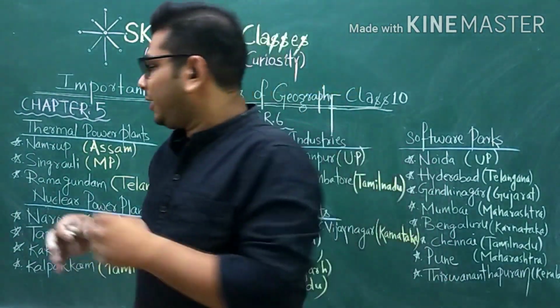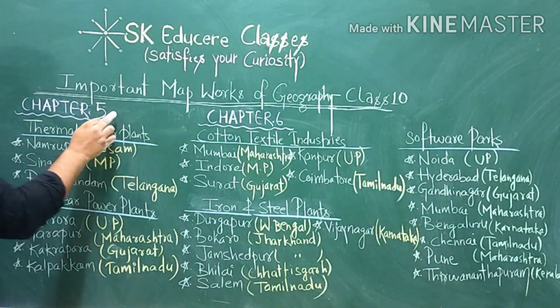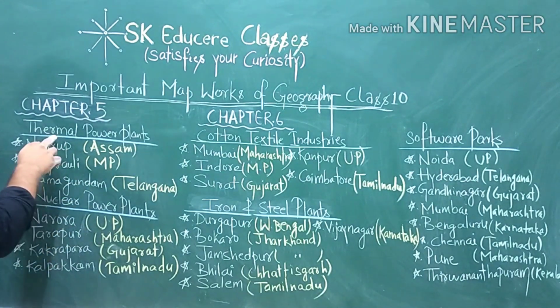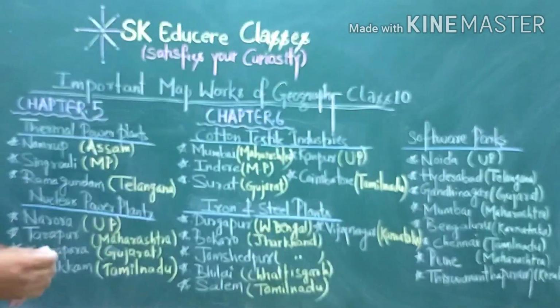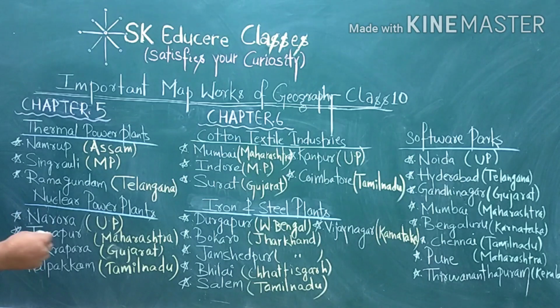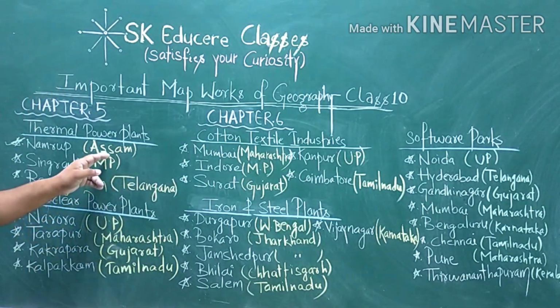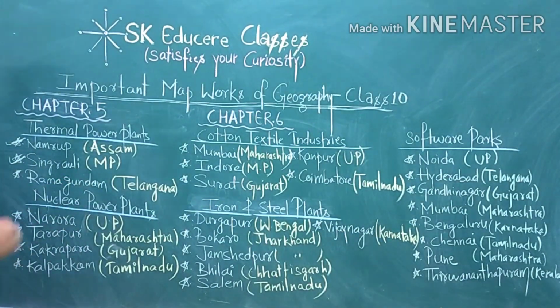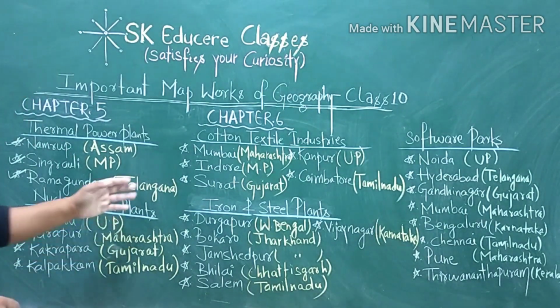So again we will continue chapter 5, that is mineral and energy resources. Thermal power plants may also be asked. The important thermal power plants are Namrup thermal plant, that is located in Assam. Singrauli thermal plant, that is located in Madhya Pradesh. Ramagundam thermal plant, that is located in Telangana.